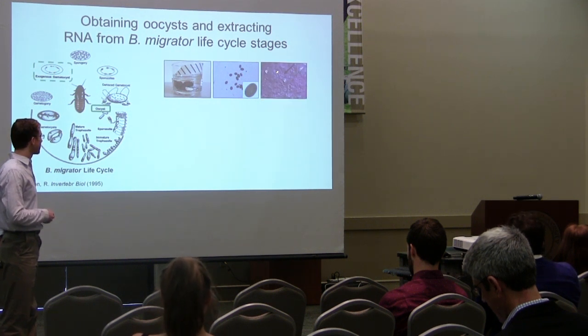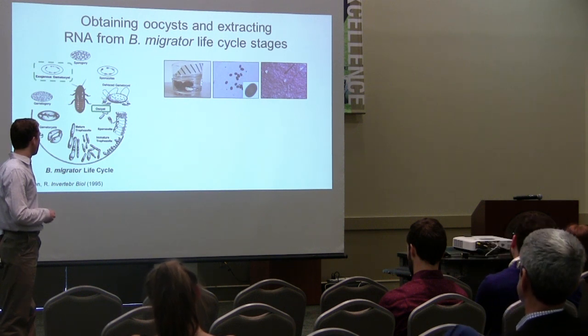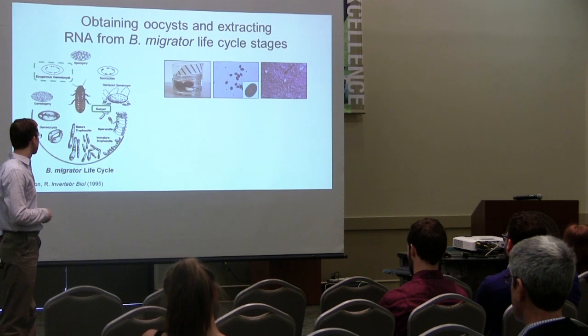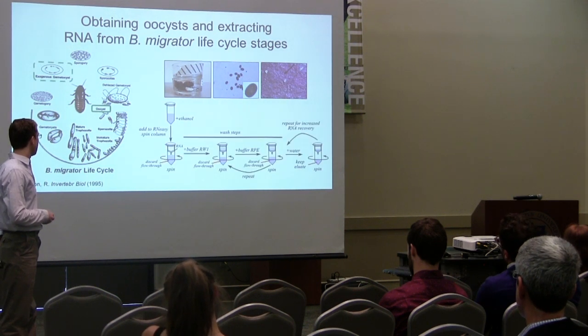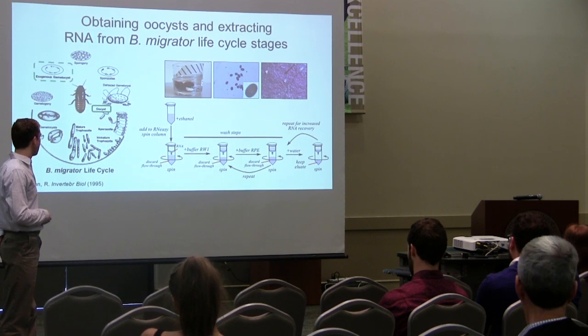We then allowed the gametocysts to dehisce, which is where they release their oocysts, and that normally takes about 48 hours. And then from the gametocysts, we performed an RNA extraction to extract the genetic material, specifically the RNA, and isolate it.